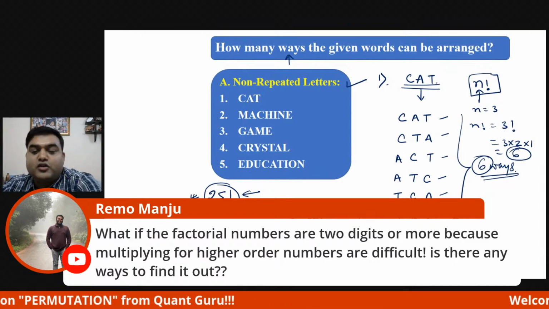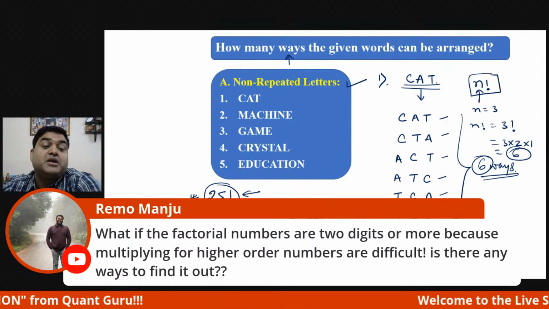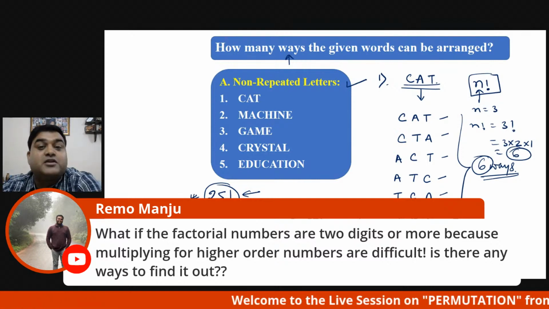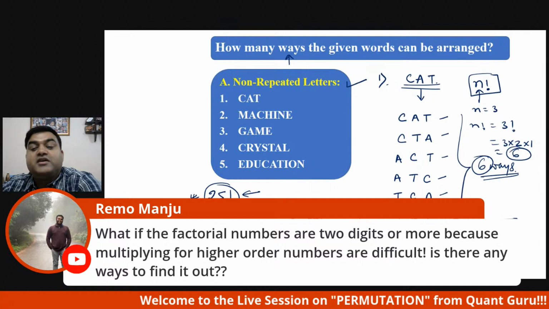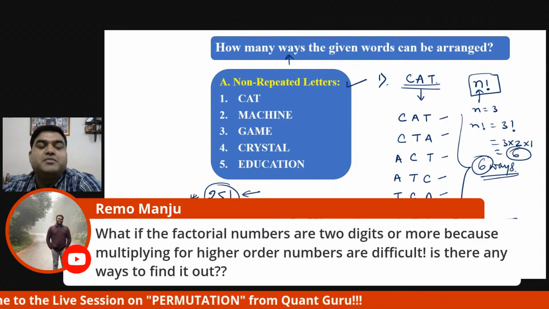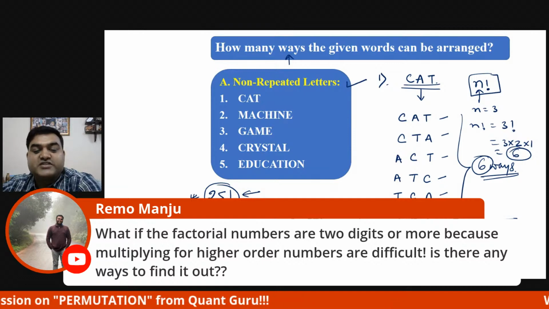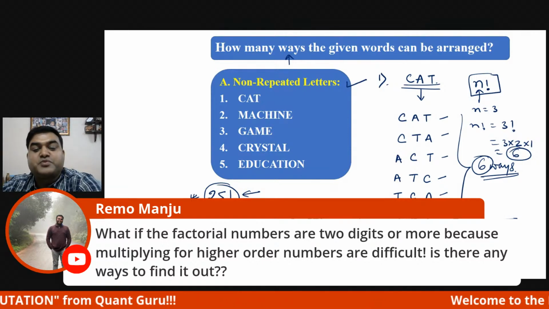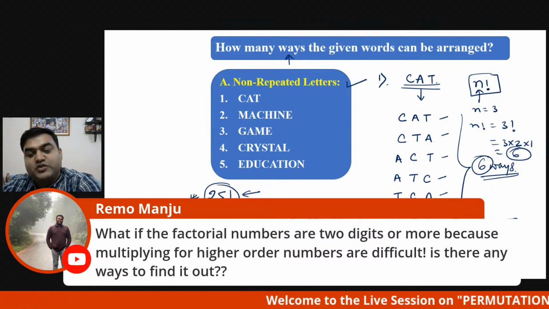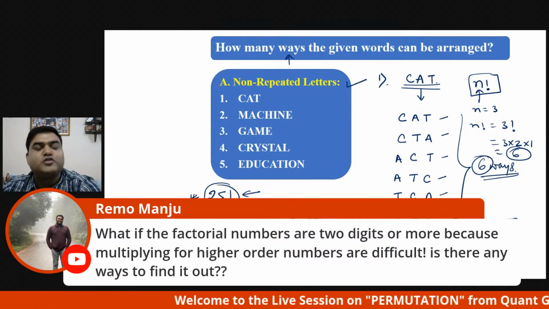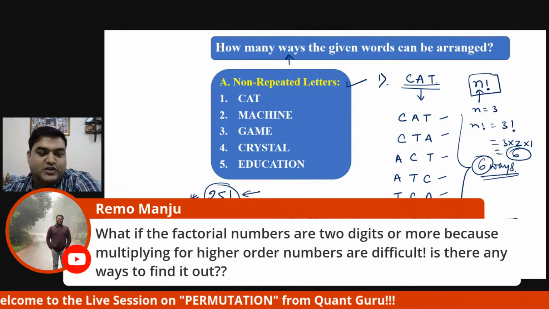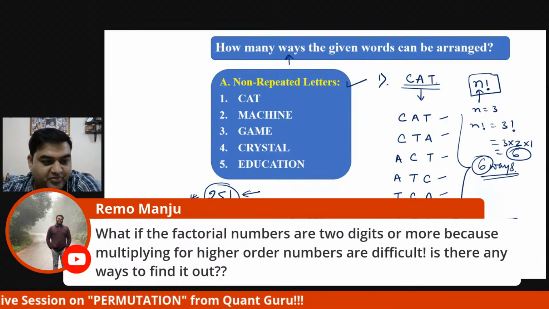Otherwise, if that kind of complex multiplication is coming in the options, where you would have to literally find 25 factorial, so what will happen in quantitative aptitude? The best part is it will be a multiple choice question, with the question followed by options like A, B, C, and D. In the option only they will give 25 factorial. They don't want to waste your time. They want to see your intelligence. That's all. Hope you understood, Remo.